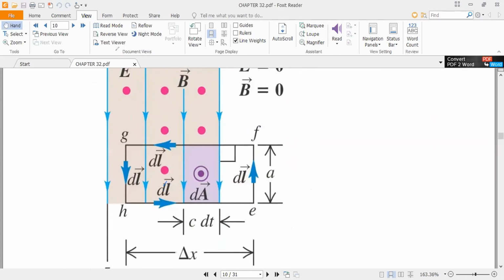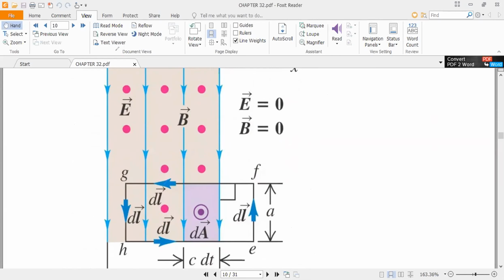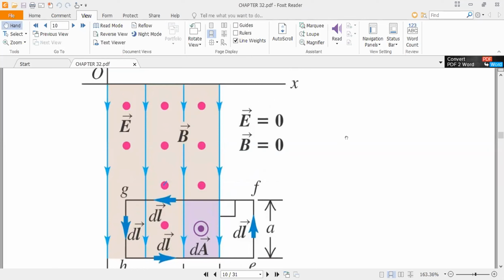So this will be that blue lines represent the magnetic field, and the red dots represent the electric field, because you are viewing from the top. So if you see from the top, electric field is upward, so electric field is like this and magnetic field is like this.